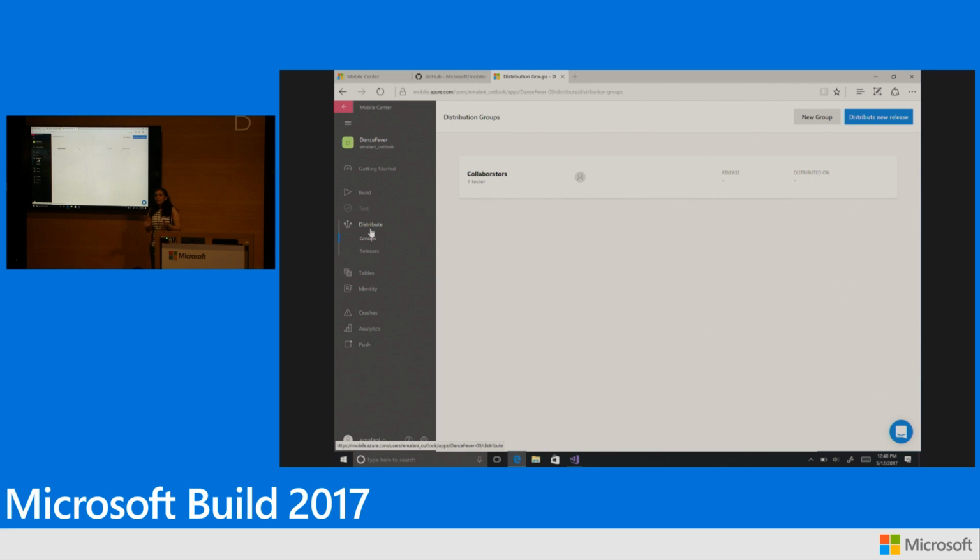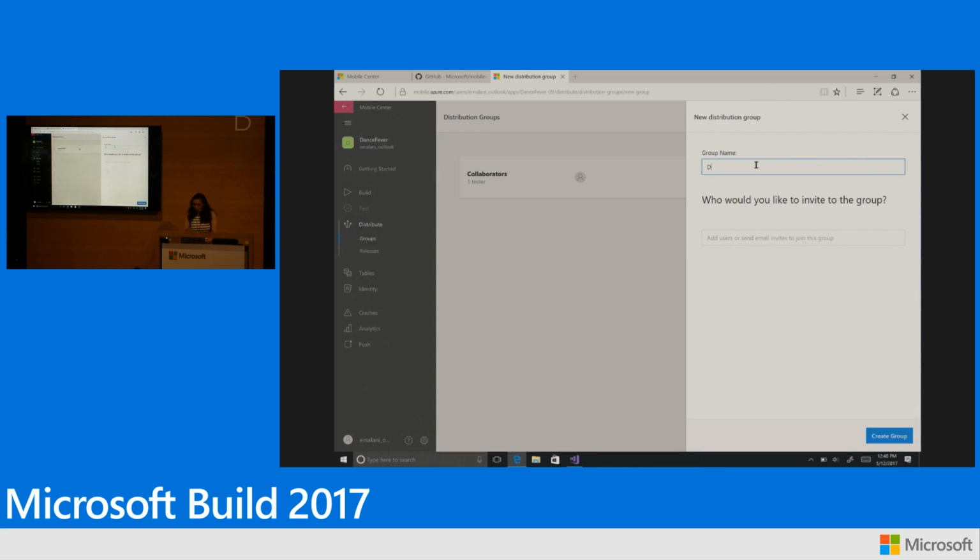And we have made it very easy so that you can upload your builds to Mobile Center and distribute it to a group of people within few minutes. So why don't we go ahead and distribute my Dance Fever app to a group of my friends called Dance Buddies and let them install on their app. Once I click on the service on the left, you will see Collaborators is a default distribution group that's created right away. But it's very easy to create new groups in Mobile Center. Click on the new distribution group button, give it a name as Dance Buddies, and invite some people over.